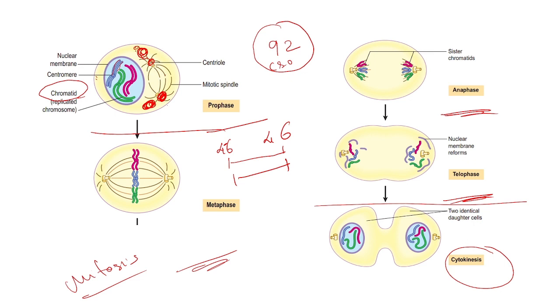Centriole will go to each pole. One will go to this pole and one will go to this pole. Like this, it will go to two poles, and these centrioles will be attached with a mitotic spindle.